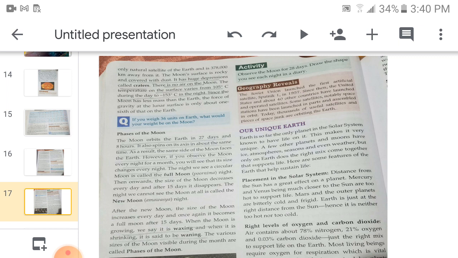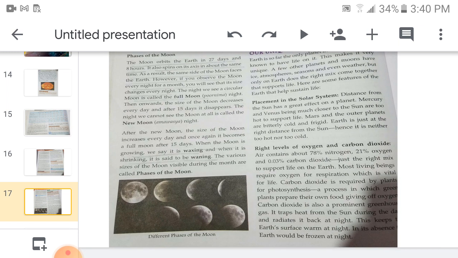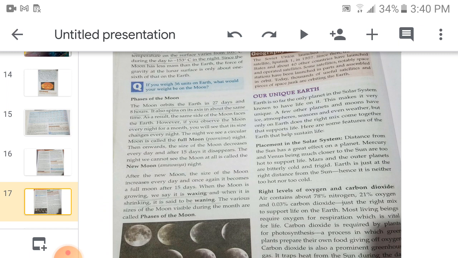Now you may know that the moon keeps on decreasing and increasing in size. So there are different phases of the moon, that sometimes you see the new moon day, sometimes the full moon day. So we are going to study the phases of the moon. The moon orbits the Earth in 27 days and 8 hours. How much time does it take to move around the Earth? That is 27 days and 8 hours. It also spins on its axis in about the same time. As a result, the same side of the moon faces the Earth. However, if you observe the moon every night for a month, you will see that its size changes every night.